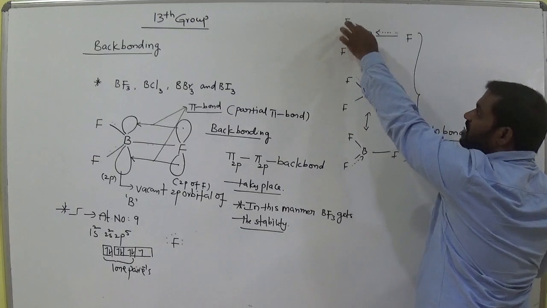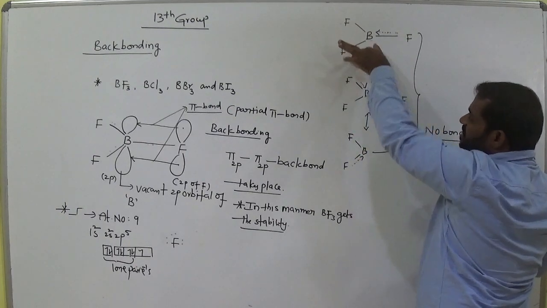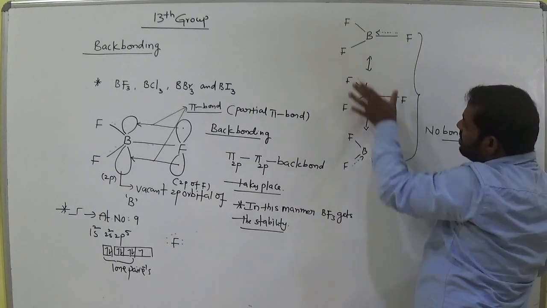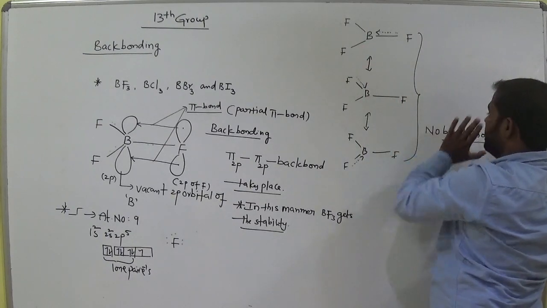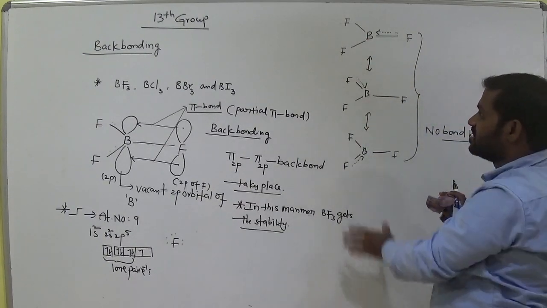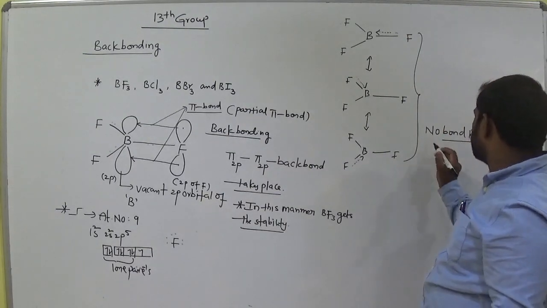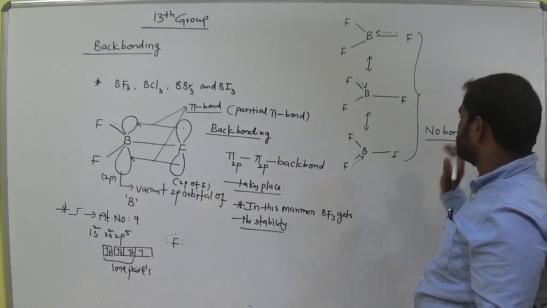Suppose this fluorine is involved, the double bond takes place in between. Suppose this fluorine is involved, this means, am I right? So these are the possibilities. So we call it no bond resonance. This representation is called resonance. So no bond resonance, remember this, later we will discuss in organic chemistry also.